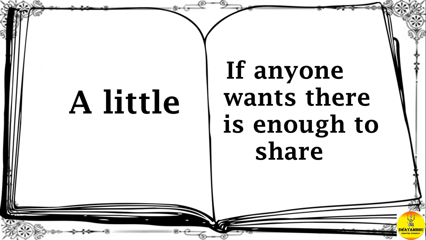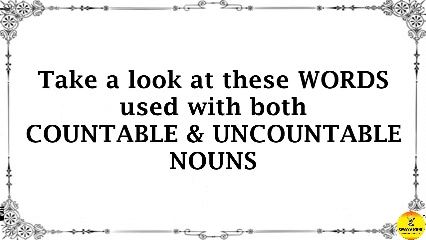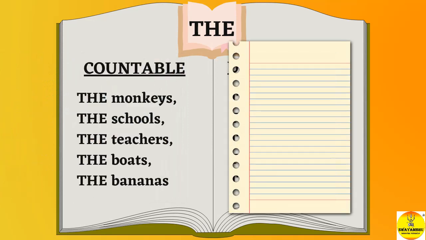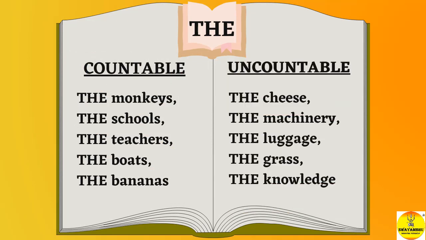That means if anyone wants, there's enough to share. Okay, moving on. Now, take a look at these words. They are used with both countable and uncountable nouns. The first word is the. Countable: the monkeys, the schools, the teachers, the boats, the bananas. Uncountable: the cheese, the machinery, the luggage, the grass, the knowledge.